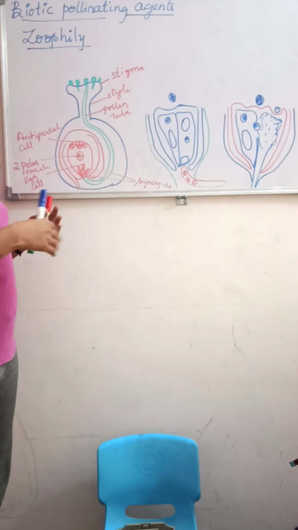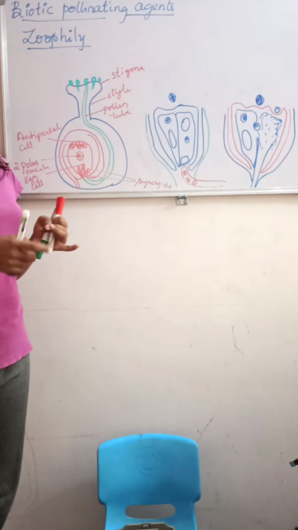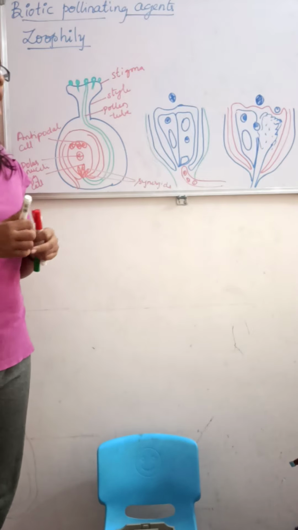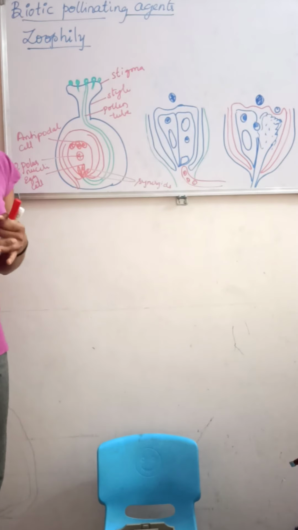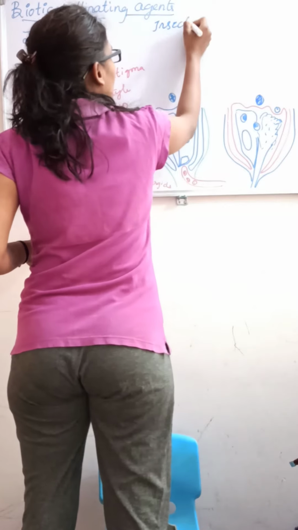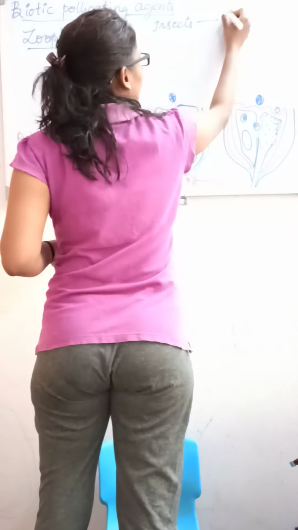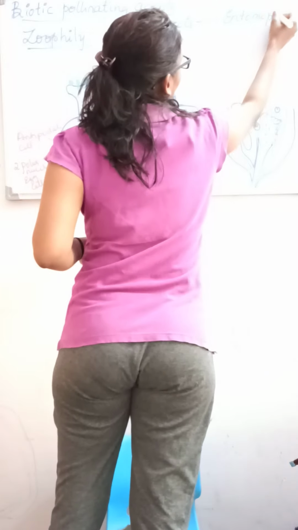As we have discussed in earlier classes, if the pollination is by insects, what do we call that? It is called entomophily.